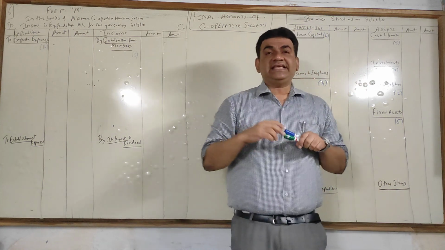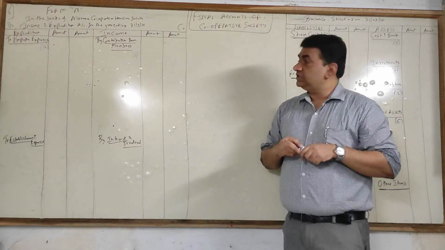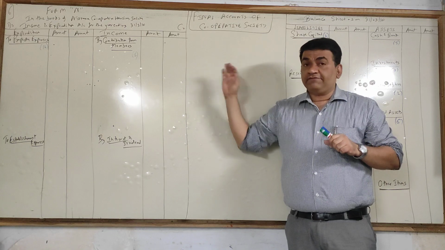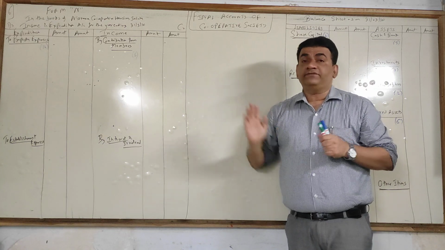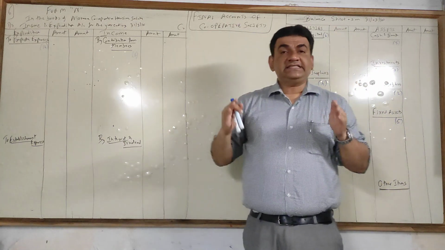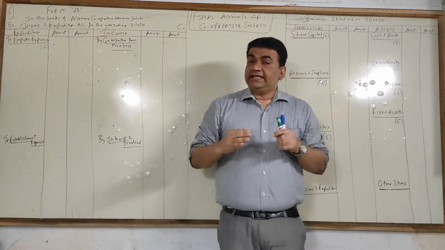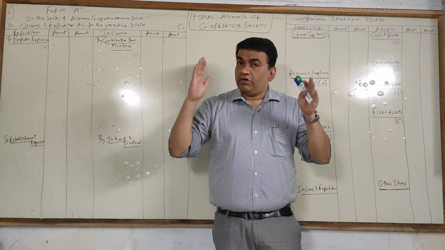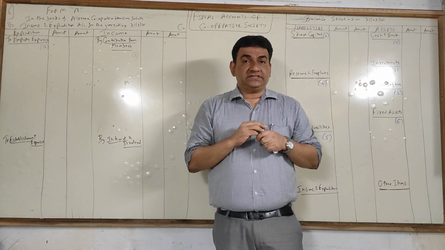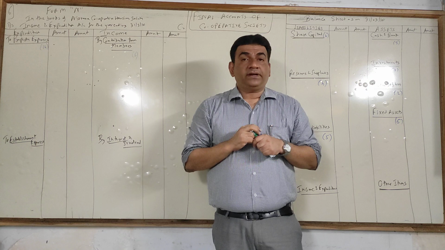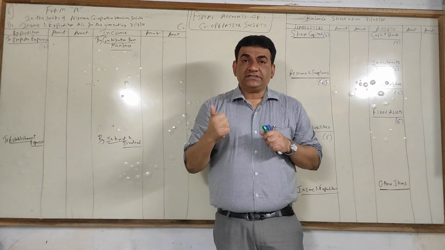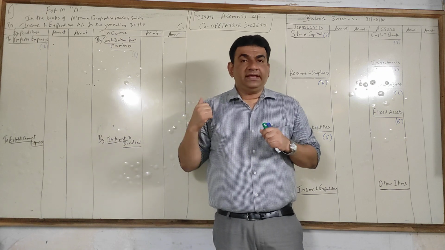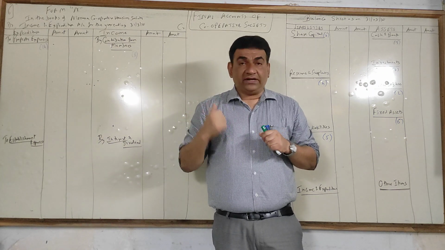Now, when I say final accounts, you all know final accounts. You all have been studying since FYJC. This is final accounts of cooperative society. Now, when I say cooperative society, there are different types of cooperative society. What you all have in your syllabus is two types. One is cooperative housing society, which I am going to start today, and the majority of sums are based on that only.